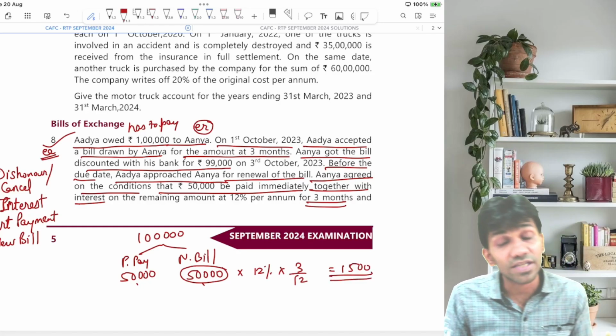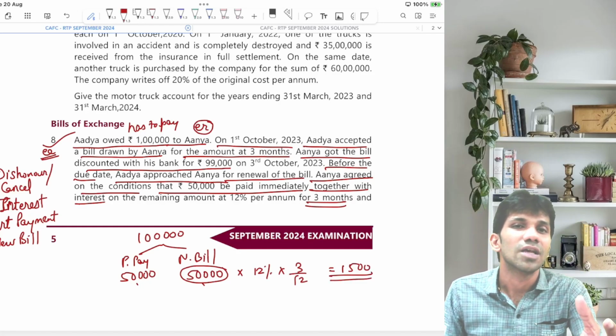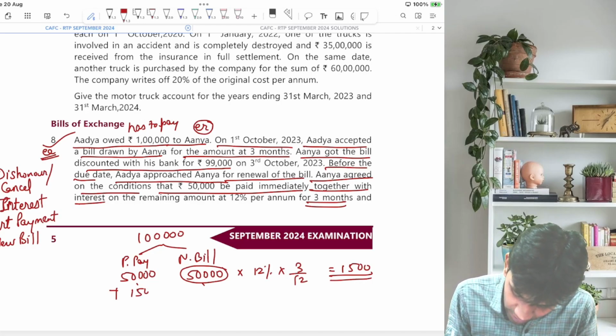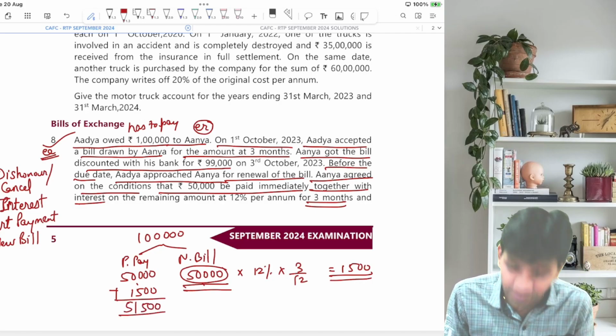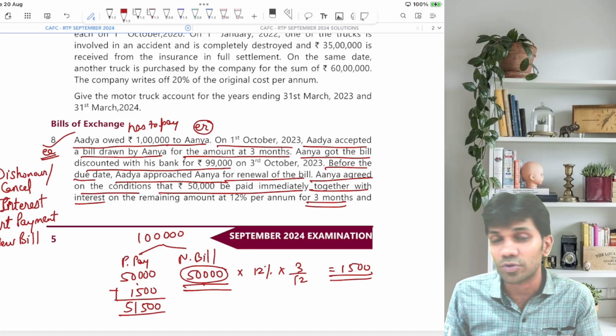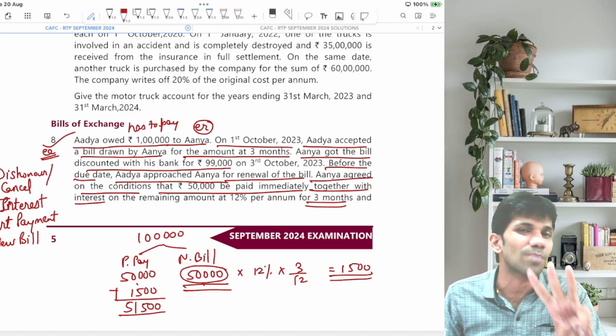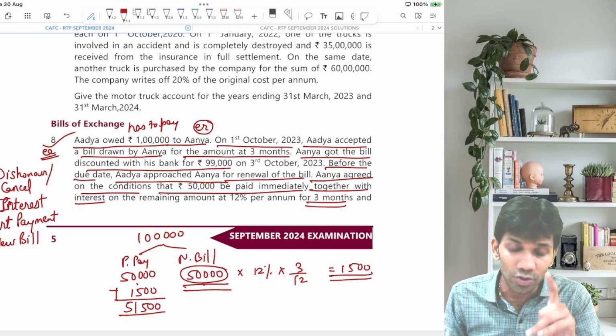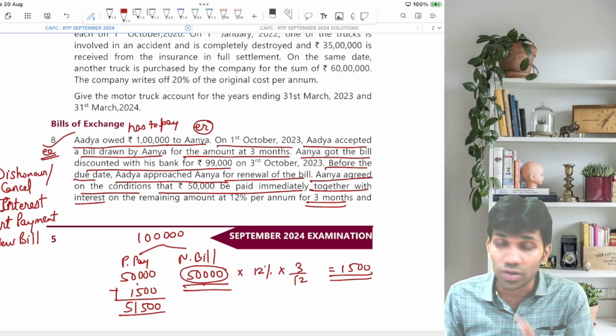Interest is always charged on the amount which is not paid, but whether it comes along with part payment is what the question will mention. Here it is coming along with part payment. So 51,500 will be my part payment, and the new bill will be 50,000. So the renewal procedure includes 4 steps: dishonor, interest, part payment, new bill. The dishonor entry we already discussed: Adya account debit to bank 1 lakh, being discounted bill dishonored.